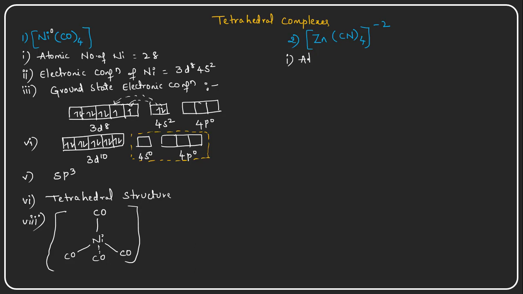The atomic number of zinc. What is the atomic number of zinc? That is 30. That means zinc here is the central metal cation. And what is the electronic configuration of zinc? It is 3d10 4s2. This is the electronic configuration.